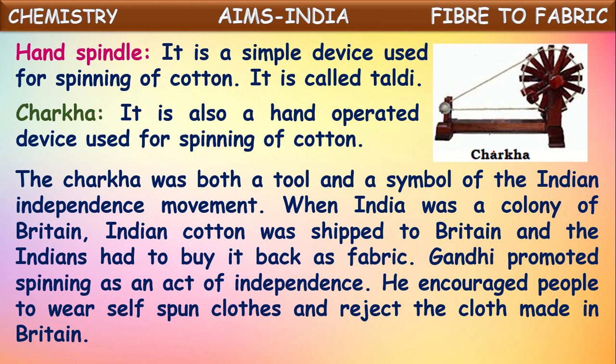He encouraged people to wear self-spun clothes and reject the cloth made in Britain, because we are cultivating the cotton ourselves. Yarn is derived by spinning, and this yarn is used for making cotton cloths. In this way, he encouraged self-spun cloths and rejected the cloth made in Britain.